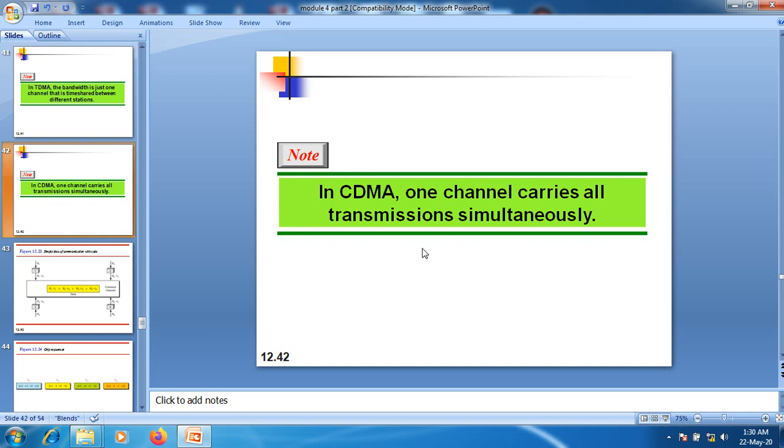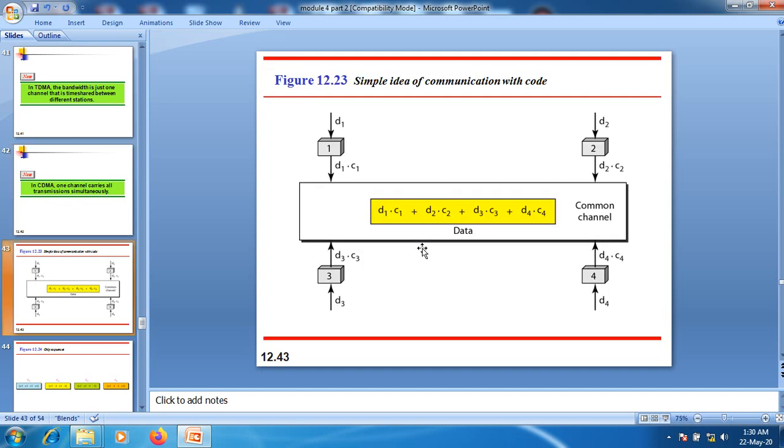We are using this particular approach when it comes to code division multiple access. Here we assign these codes to each and every node, and these codes have certain properties. Consider this scenario: we have station 1, station 2, station 3 and station 4, and we assign the codes C1, C2, C3 and C4.